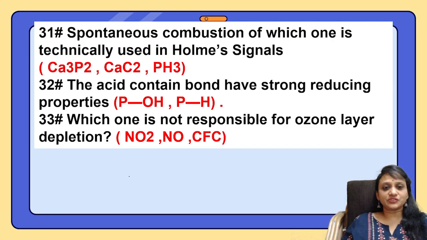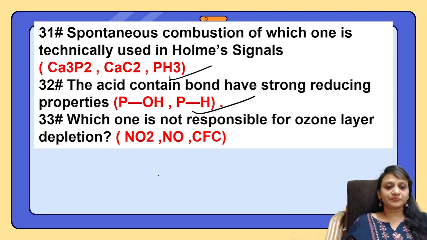Easy. Next question, students. Spontaneous combustion of which one is technically used in Holmes signals? Just now we have used this question. Almost similar, but options are different. Phosphine. The acid which contains a bond having strong reducing properties, whether P-OH or P-H? See, strong reducing property, something which donates the hydrogen. So P-H. Which one is not responsible for ozone layer depletion? NO2. Chlorofluorocarbons and NO, they deplete.